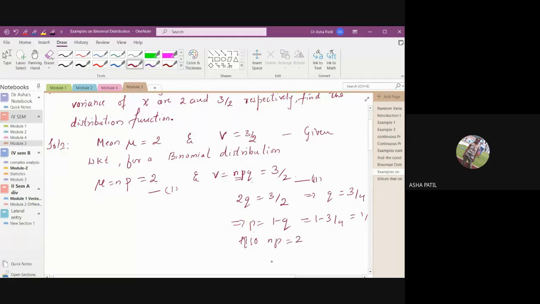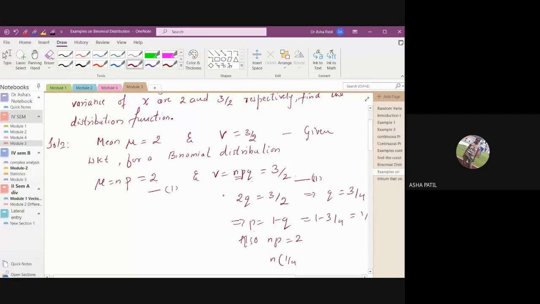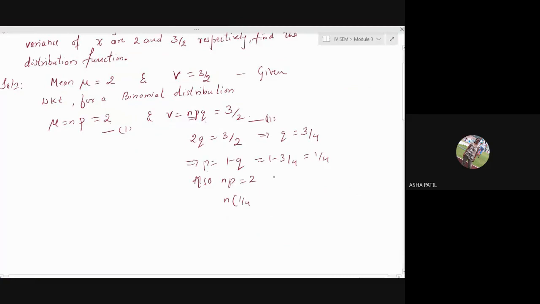NP is equal to 2. So N into P, which is 1 by 4, is equal to 2. So this implies N equal to 8. So the binomial distribution function is